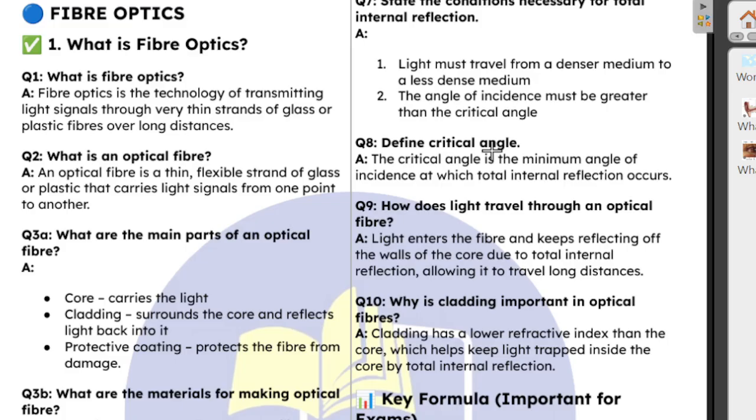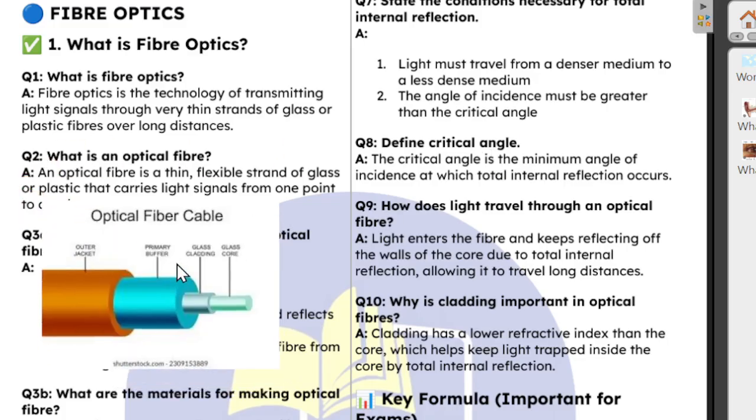Take note of that definition. For us to have total internal reflection, the angle of incidence must be at least equal to the critical angle. So how does light travel in an optical fiber? Very easy. You see the diagram I showed you the other time.